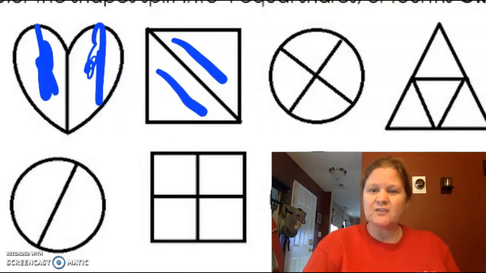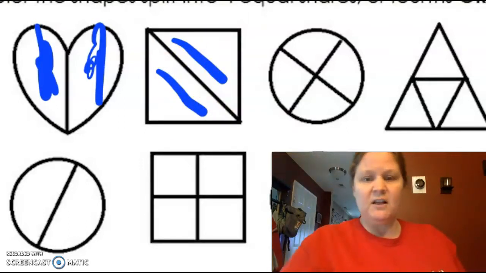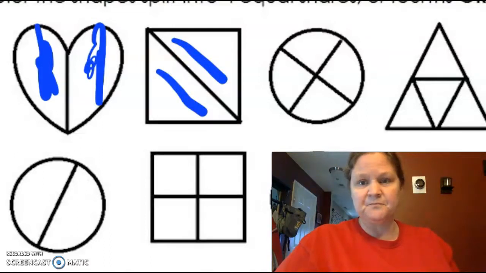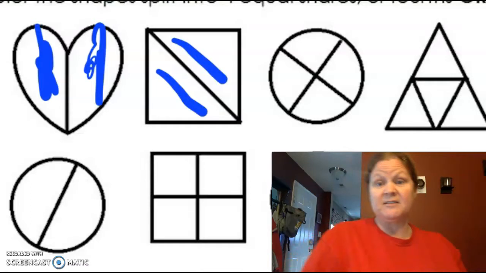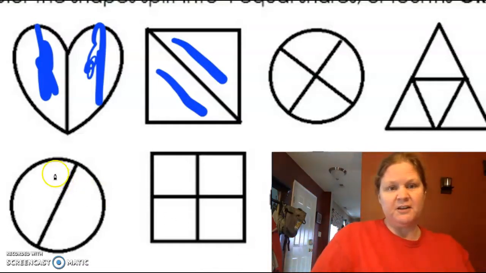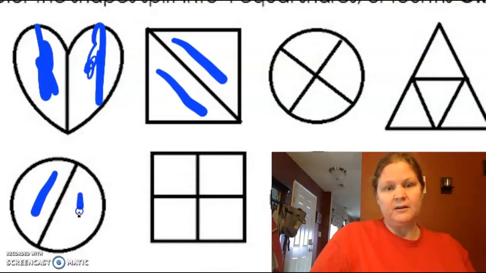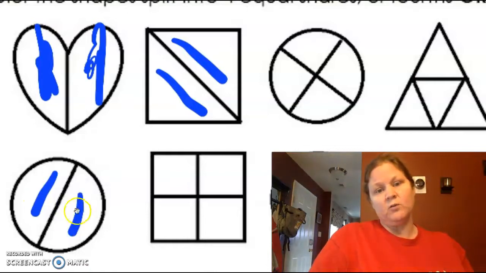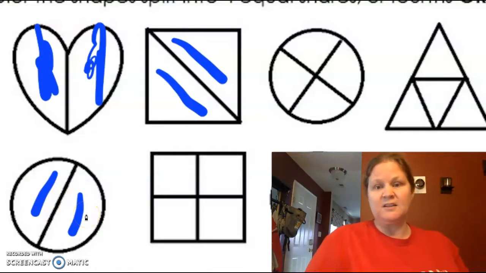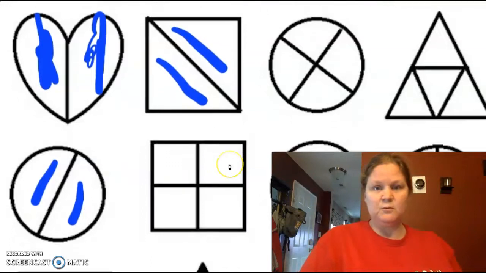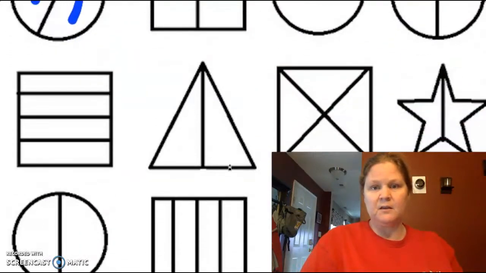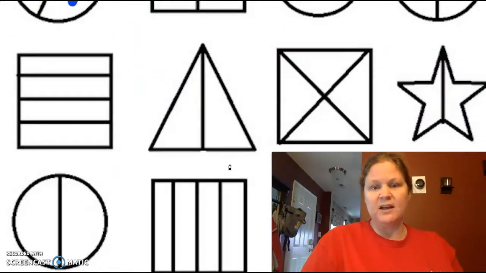Do you see another shape in my screen that has halves? Two equal parts. Do you see it? Yes, good. Down here, this circle right here is an equal part, equal part. So it's got one, two equal parts, so that's another half. I'm going to move my screen up. Do you see any shapes now that have halves?